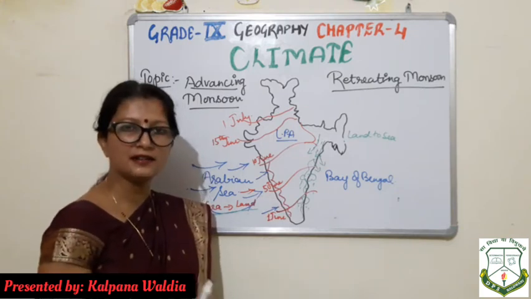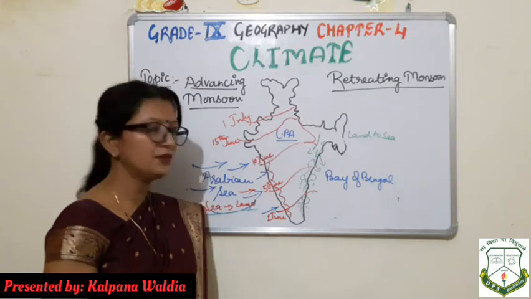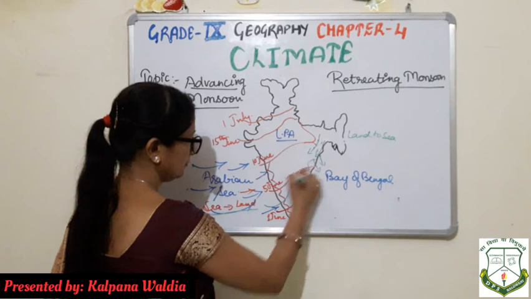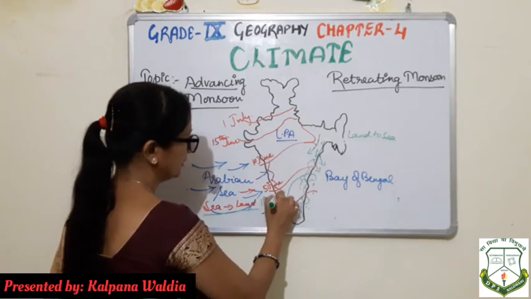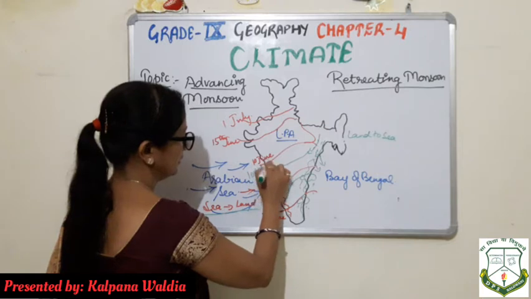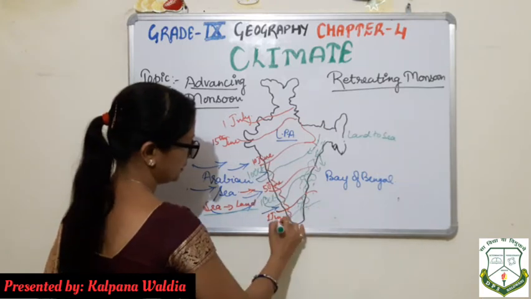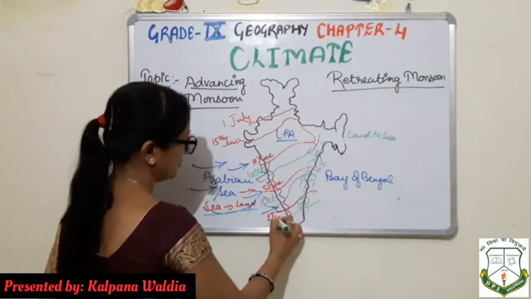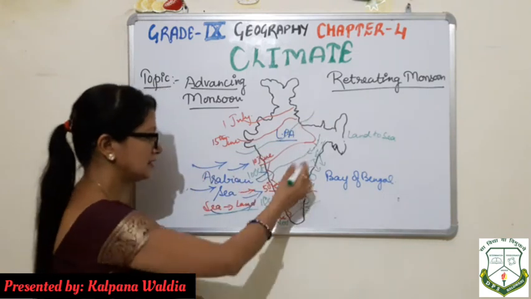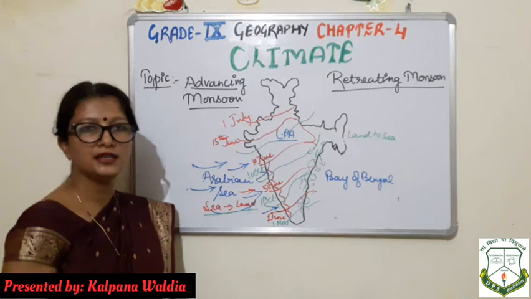That's why these are dry winds. And the duration of retreating monsoon starts from 1st October, then 10th October, and ends by 1st November. So this is the duration of retreating monsoon.